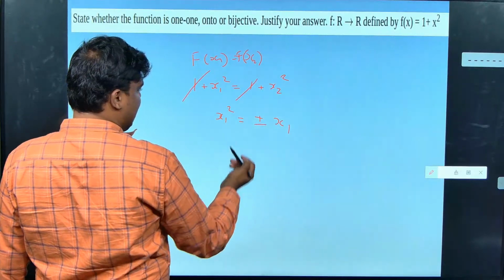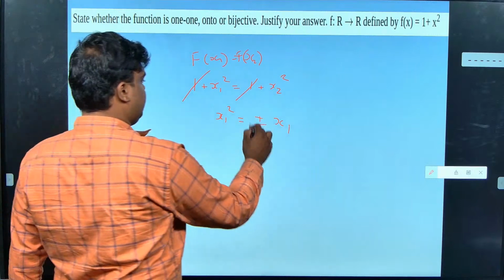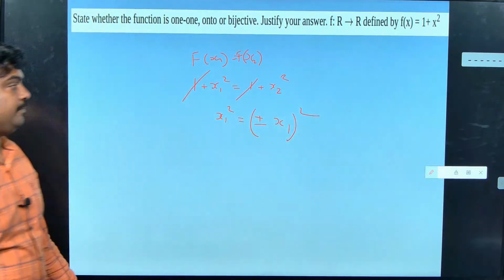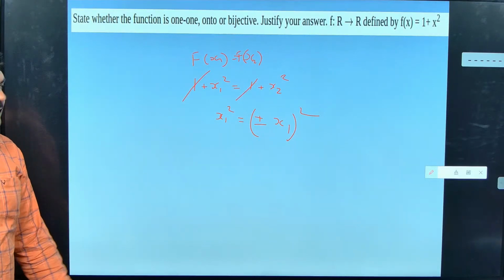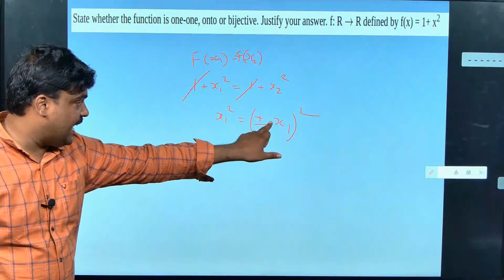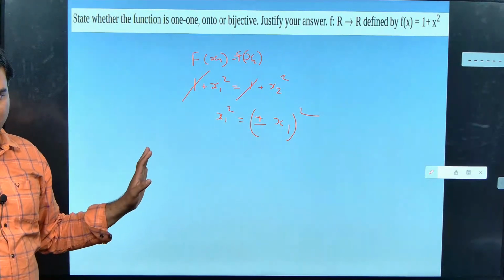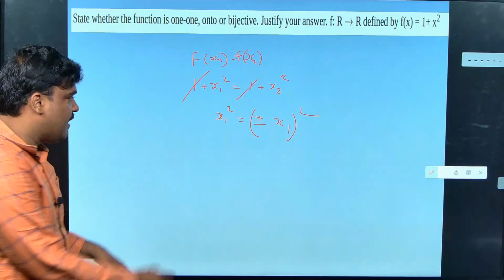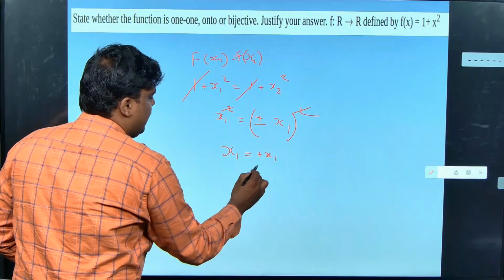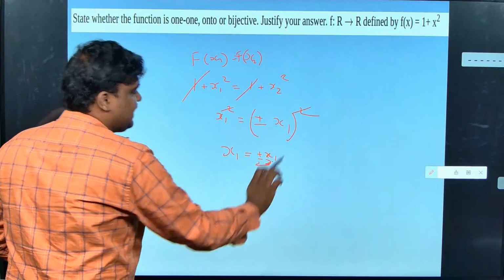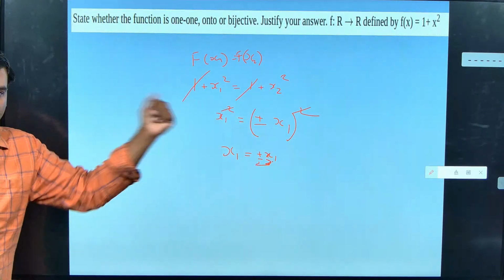We can write like this, right? Shouldn't it be x1 is equal to plus or minus x2? x2 can be plus or minus x1. I am saying like that. So I can't say x1 is equal to x2, I can say only when. Now I will cancel these squares. So then x1 will become equal to plus x1 or minus x1. That is plus or minus x1. So I am getting two numbers as the output.